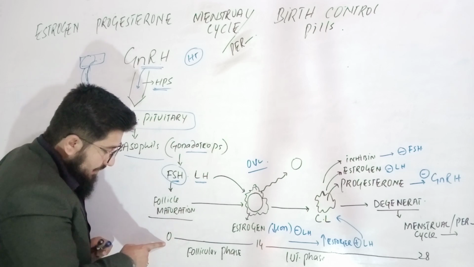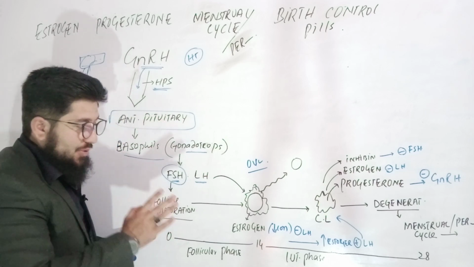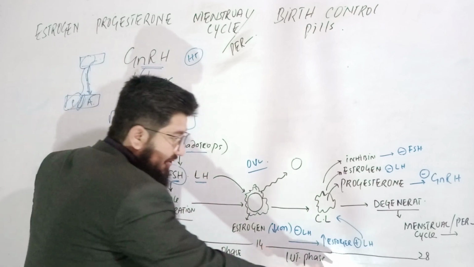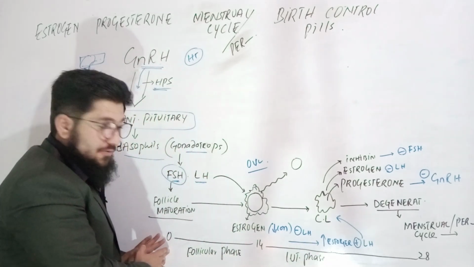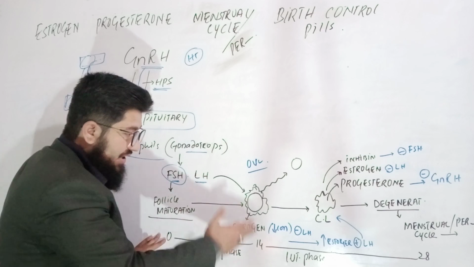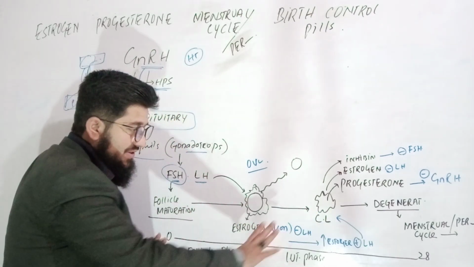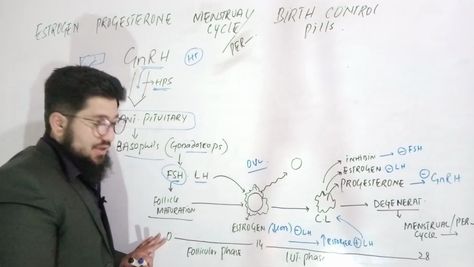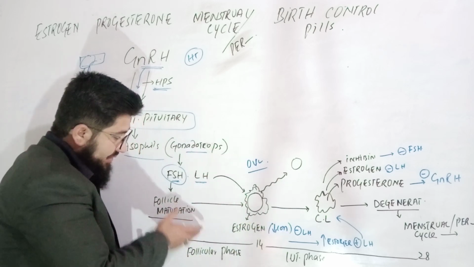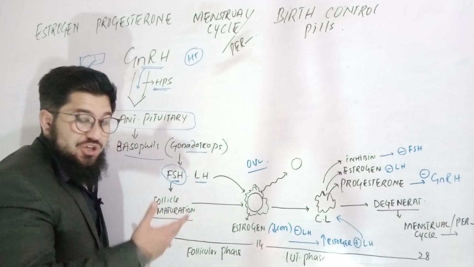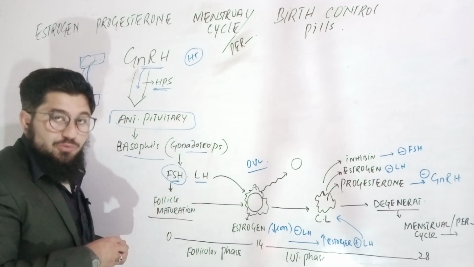According to the menstrual cycle, we know that the menstrual cycle is composed of two phases, the follicular phase and the luteal phase, divided into two parts: 0 to 14 days and 14 to 28 days. So during the follicular phase, follicles are in the process of maturation by means of follicle stimulating hormone.